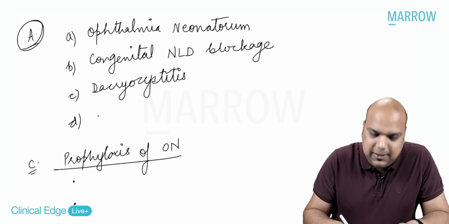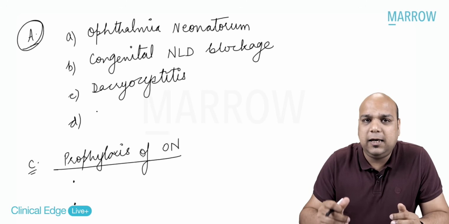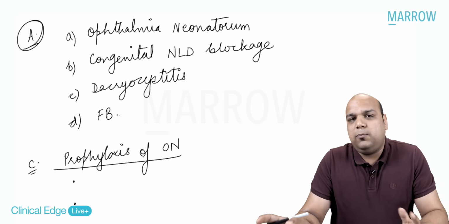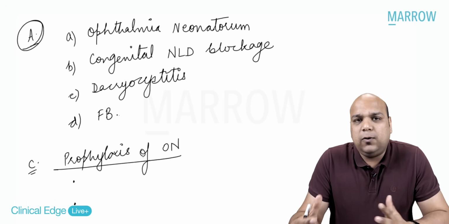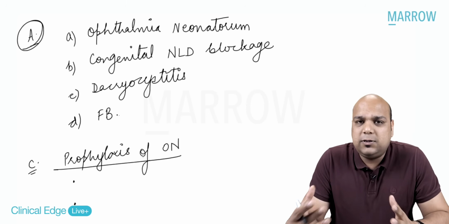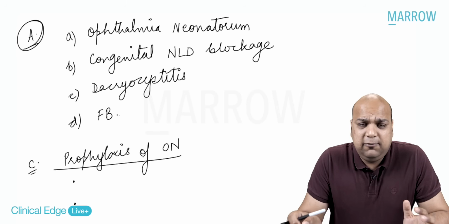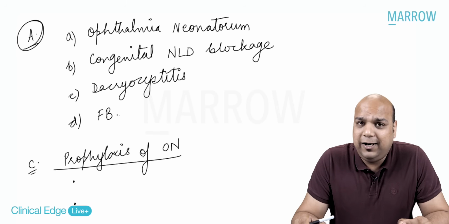Or it can be even a simple case of foreign body. Okay, so if there is a foreign body in the newborn's eye, it can cause irritation, it can cause infection, it can cause inflammation and all those things. I hope we are pretty clear about the diagnosis. If we look at the question, everybody, the child was born at home.